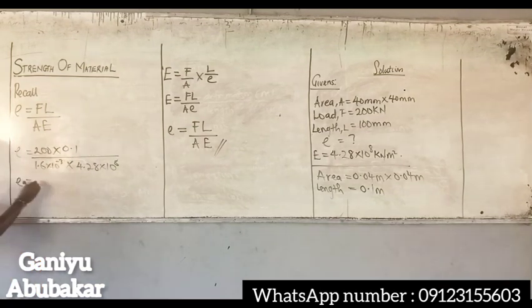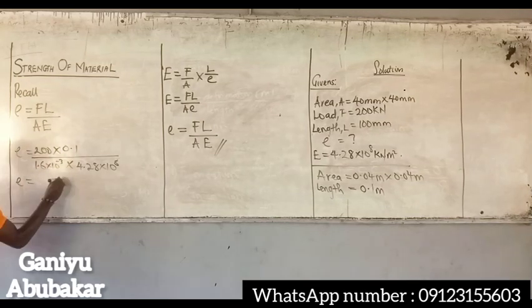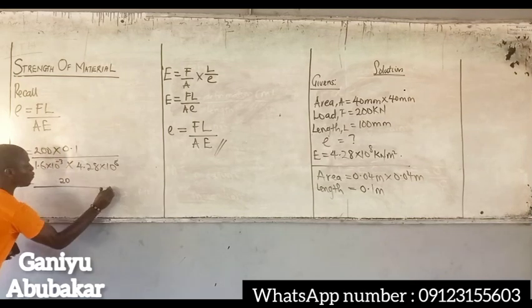So my extension E now is equal to, if I multiply the numerator, right? If I multiply these two, I'll have 20 all over.